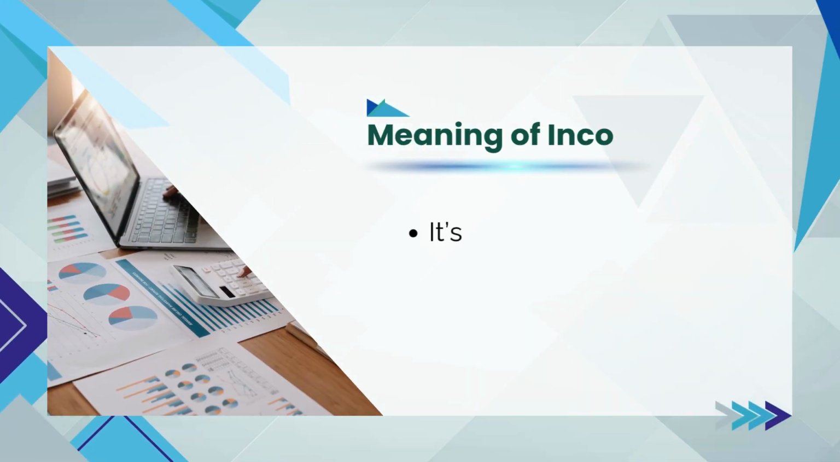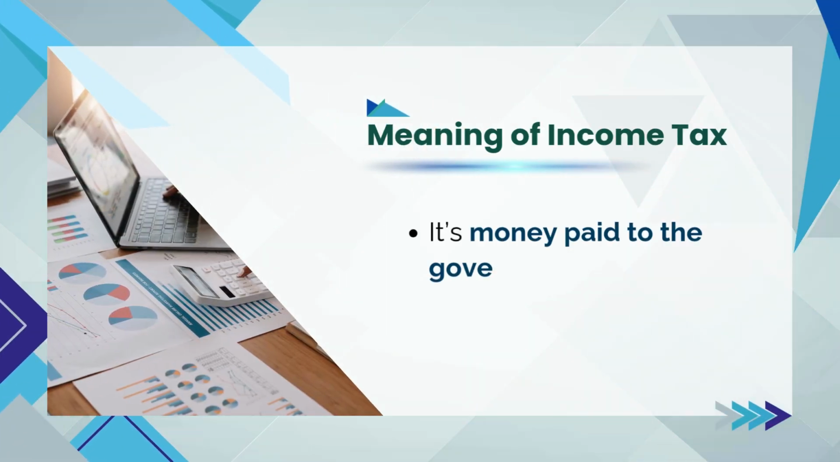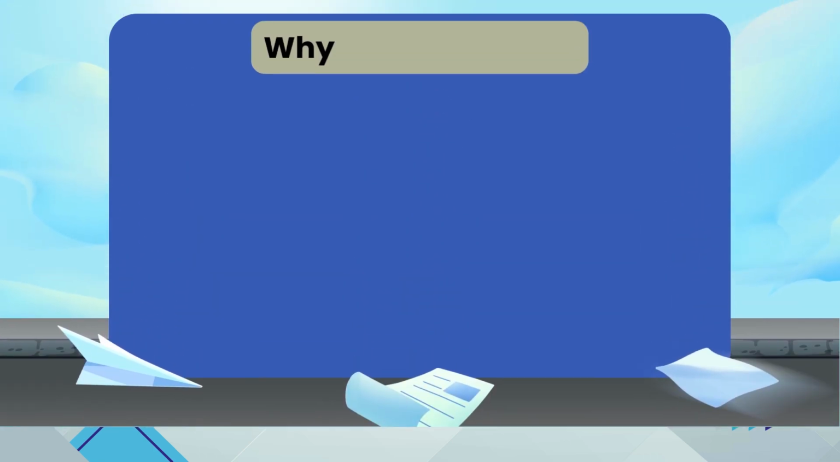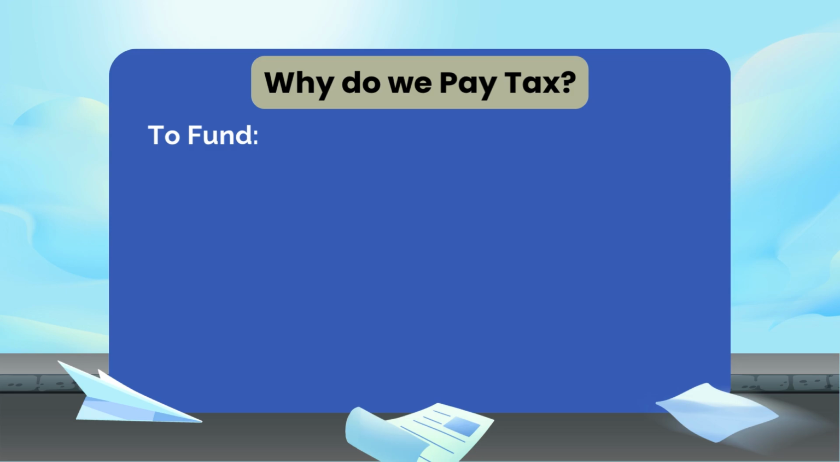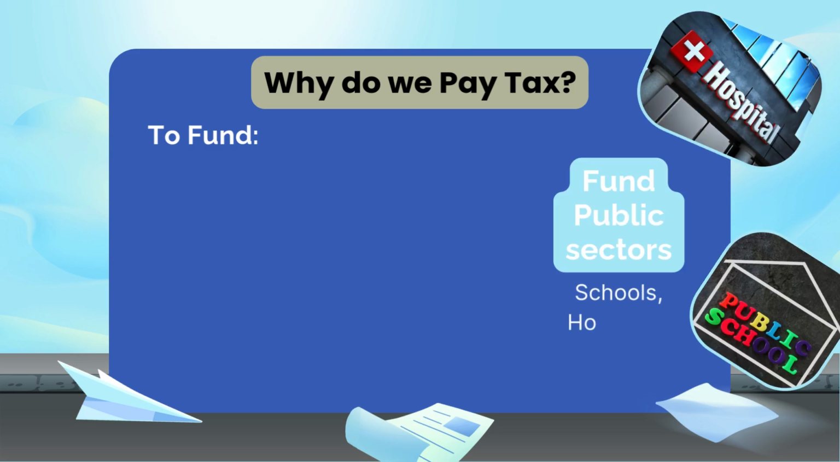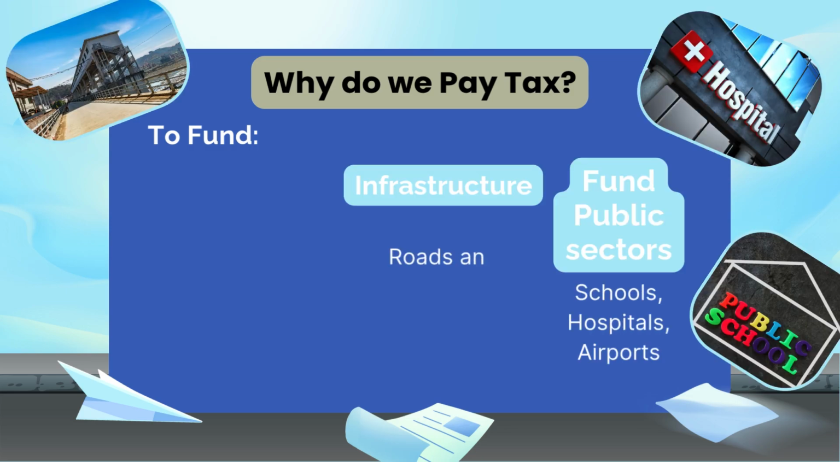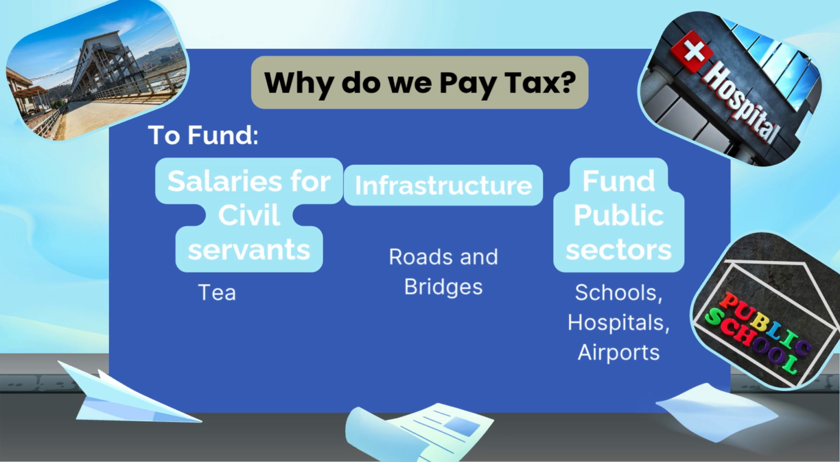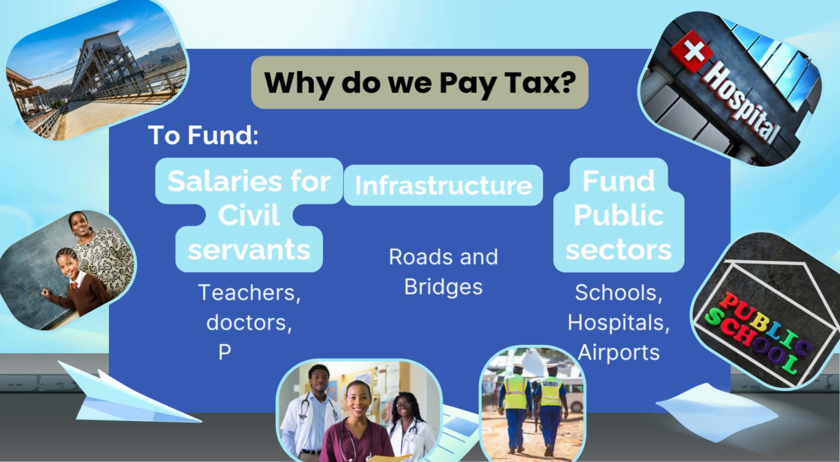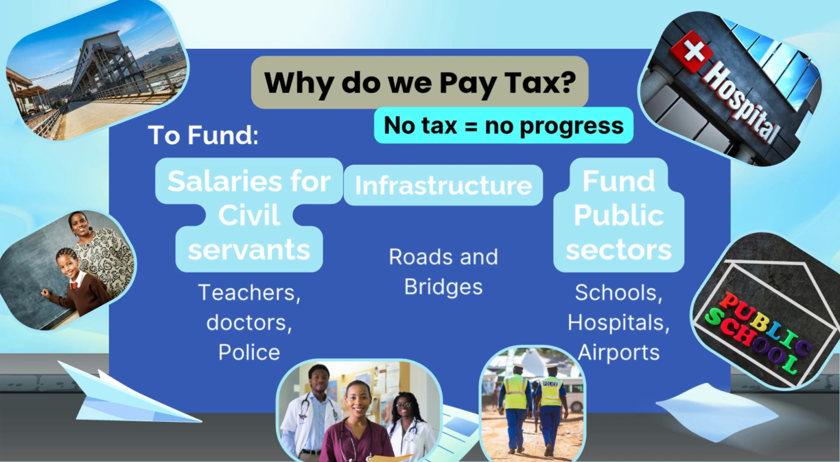Income tax is the money paid to the government from what someone earns, like a salary, profits, or rent. That money helps fund public services like schools and hospitals, roads and bridges, and pay public servants like teachers, doctors, and police. Without tax, there would be no development. So no tax, no progress.